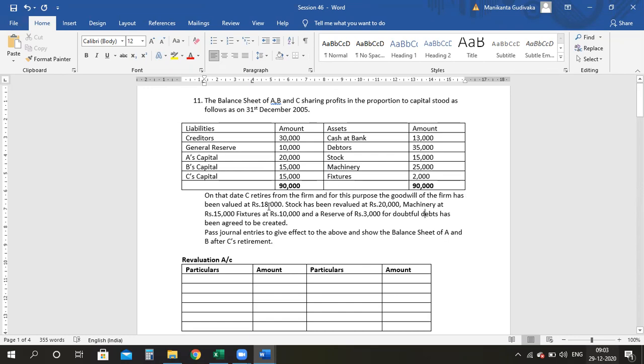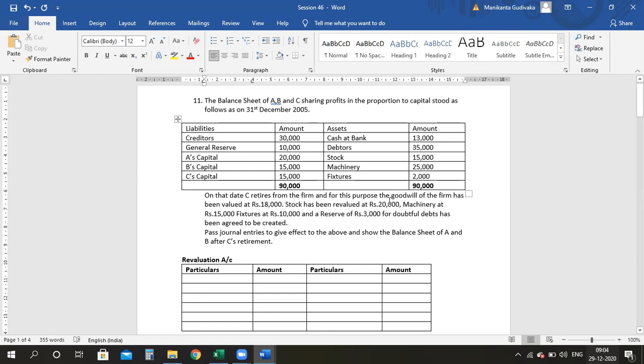valued at 18,000. Now, if you see here, the goodwill value has been directly given in the question, and that amount we will take as the base, and we have to calculate the share of C. He is retiring, so we have to calculate the share of C, and we need to settle him off. So that is one adjustment. And stock has to be revalued at 20,000.